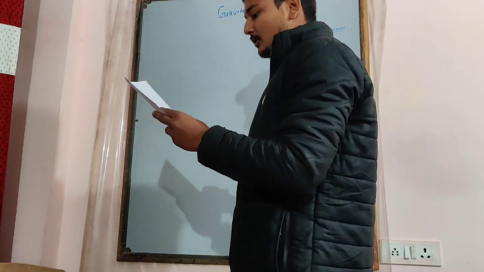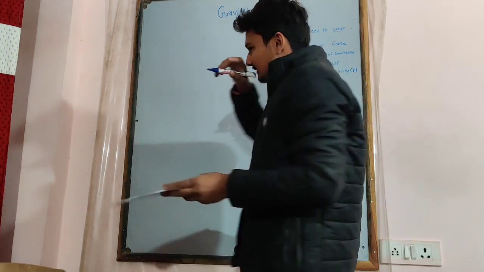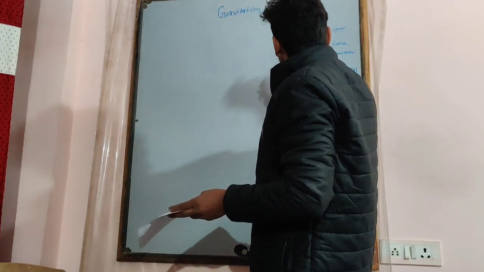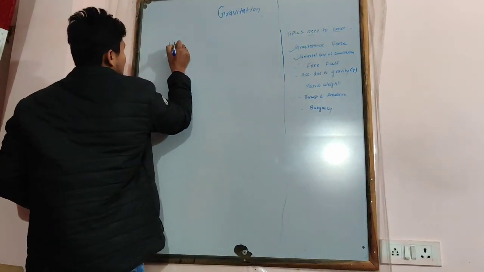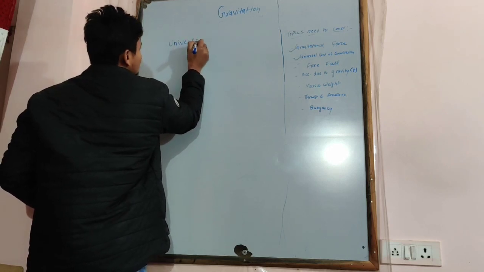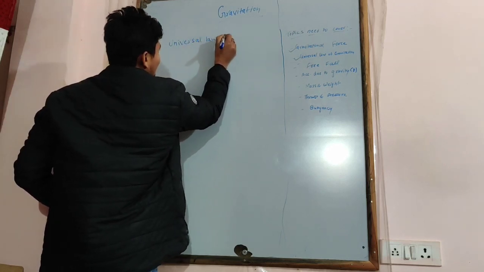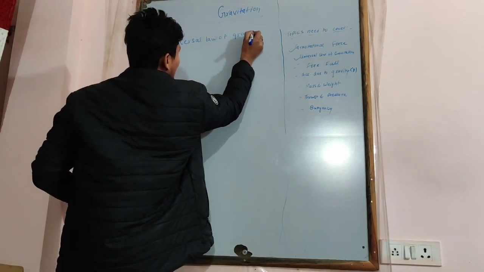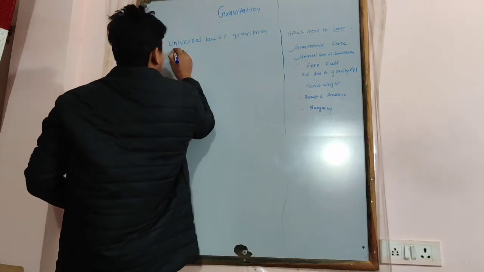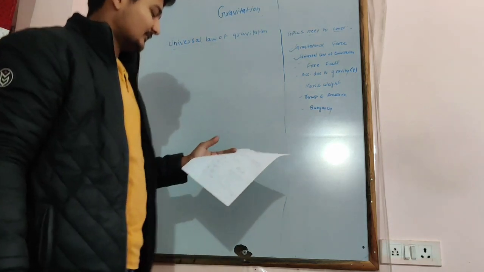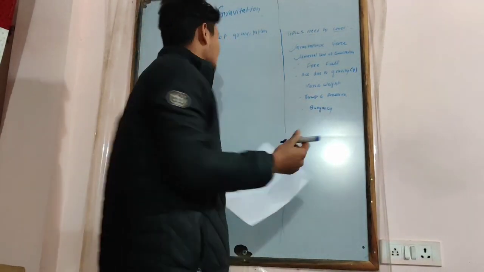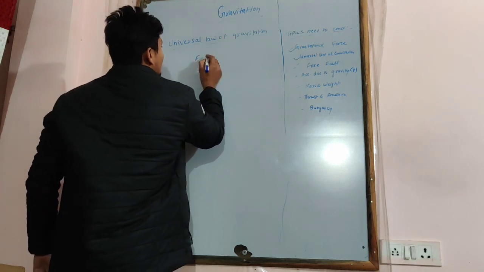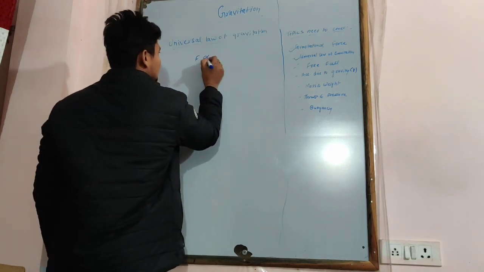Now we have learned the definition of gravitation force. Second is the universal law of gravitation, and we are going to derive it. The force on two bodies is directly proportional to the product of their masses.